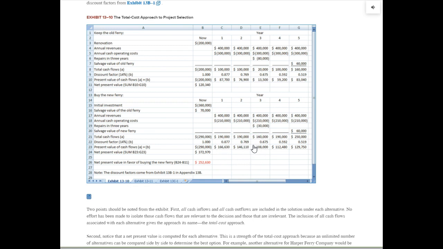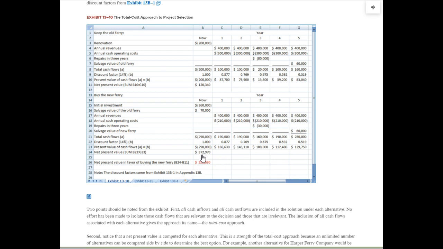After we get the net cash flows for every year, these are positive, this one's negative, we compute the present value for each of those. Then what we'll do is take all these present value amounts, add them together, subtract 290,000, and get $372,970, the net present value.